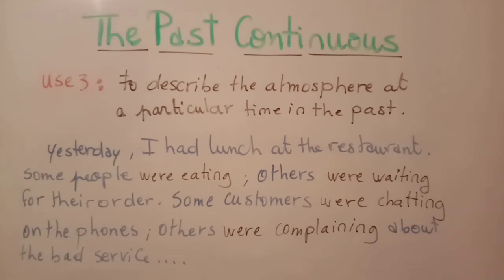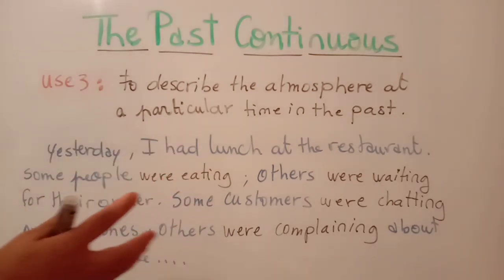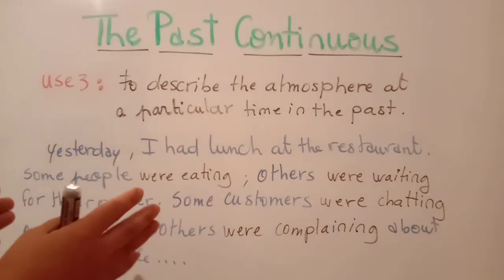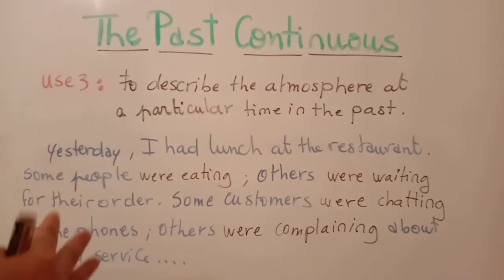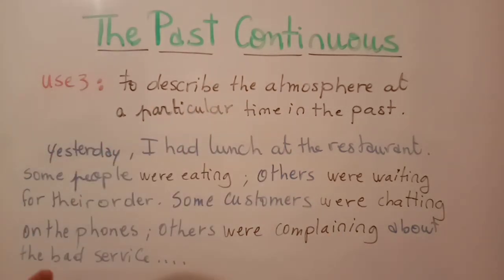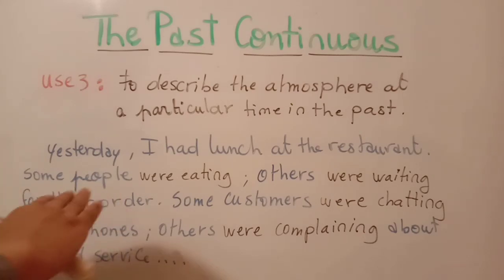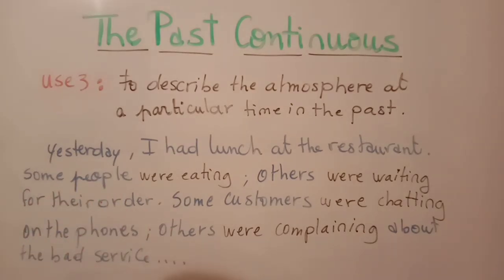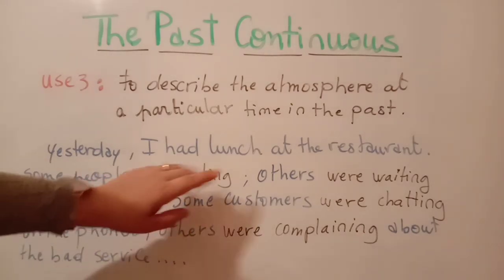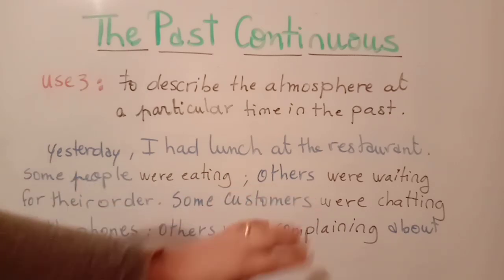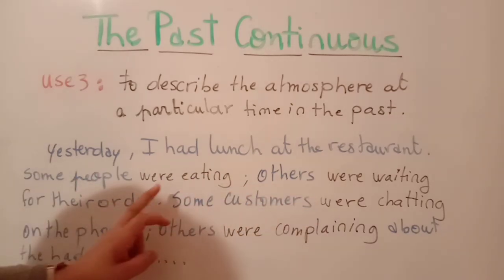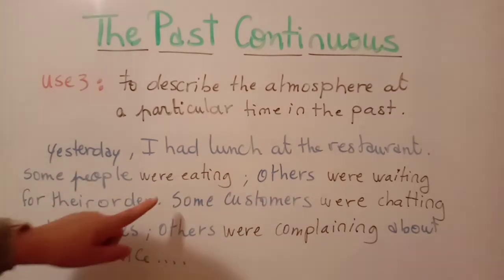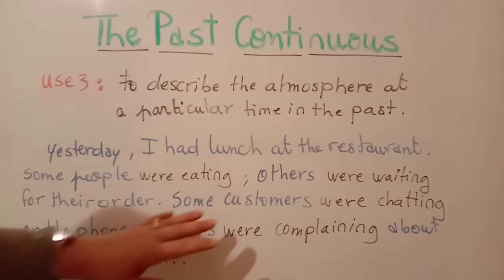So as you see here, we are describing the atmosphere at the restaurant by a series of parallel actions. When we say parallel, they are happening at the same time. So you have eating, waiting, chatting, complaining. Of course, we use the auxiliary were here because you have some people, some customers.